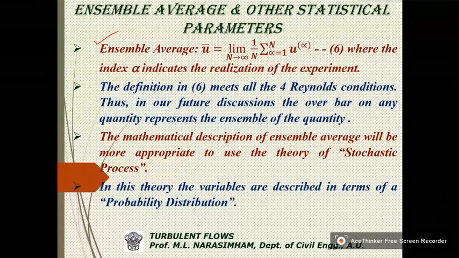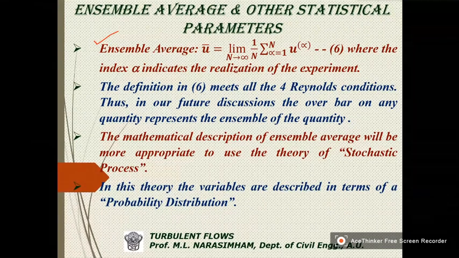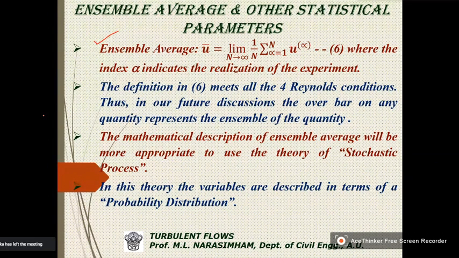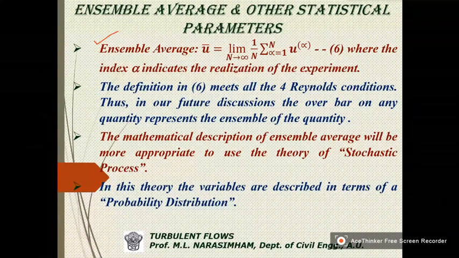One is we consider the variations with respect to a small interval of time, and then we extend it to an infinite time and take the limit as the time, or whatever the parameter is, tends to infinity, and average that. So that is what the stochastic process considers. In this theory, the variables are described in terms of a probability distribution.